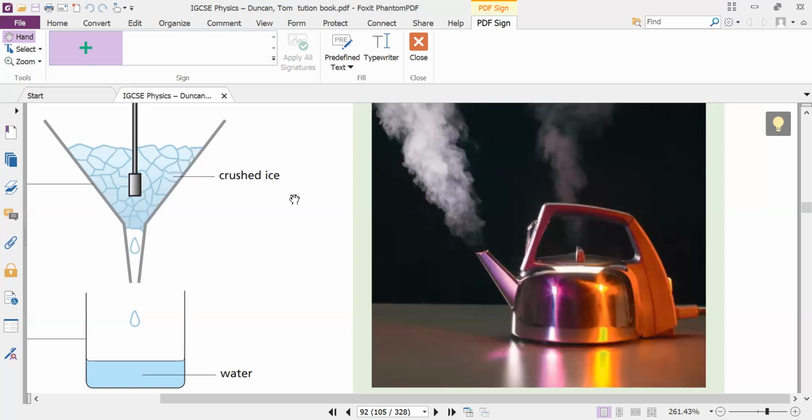What will happen after that? You will find these vapors; you can see these vapors. I am unable to write over there because this one is open in Foxit Phantom. So you can see these vapors coming out from the kettle. It means the water is changing into vapors, and continuously the heat is being given.